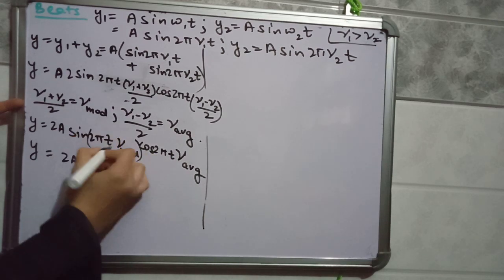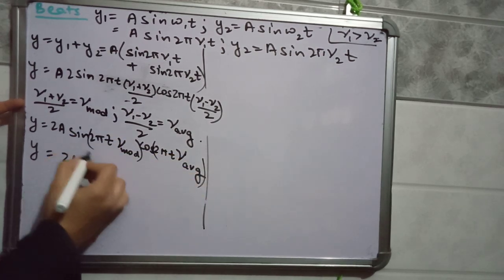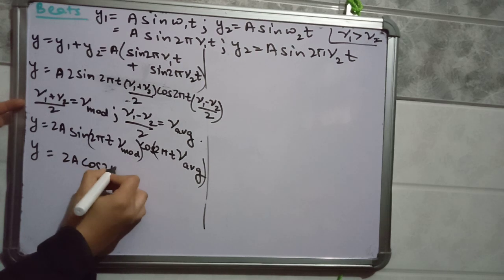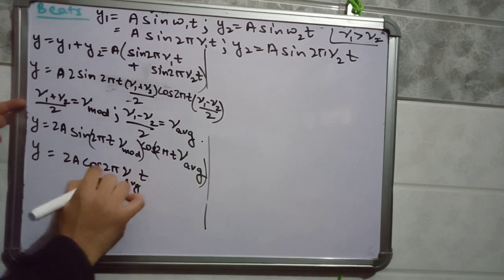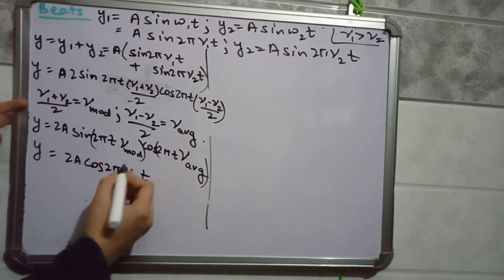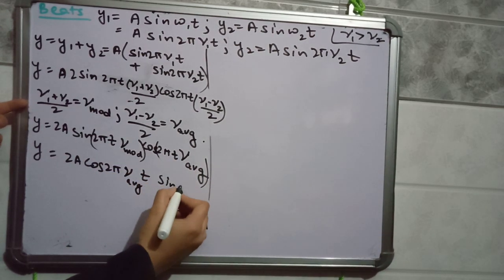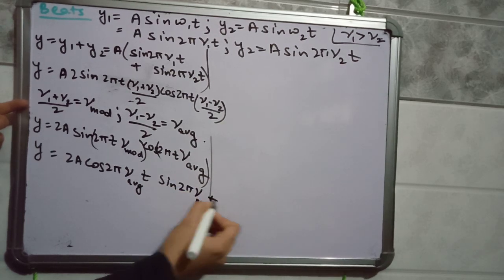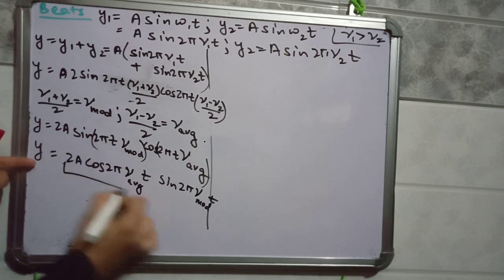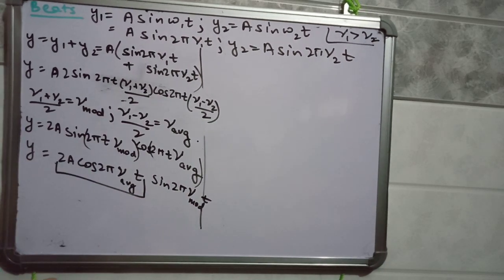So 2a cos 2 pi nu average t times sin 2 pi nu mod t. This will be the amplitude of the resultant beat.